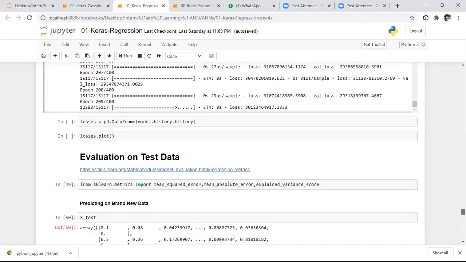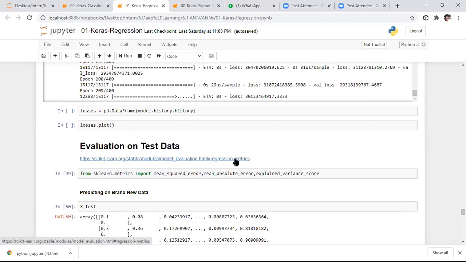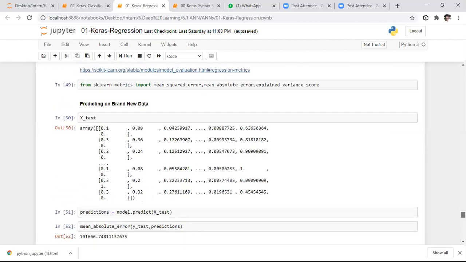Now the evaluation of data. If you see the metrics, different kinds of metrics, go through this URL. I specified everything in this. After this, we test on the test data. After applying min max scaler, all the features will be converted into the range of 0 to 1, right? So after applying min max scaler, test samples will look like this.